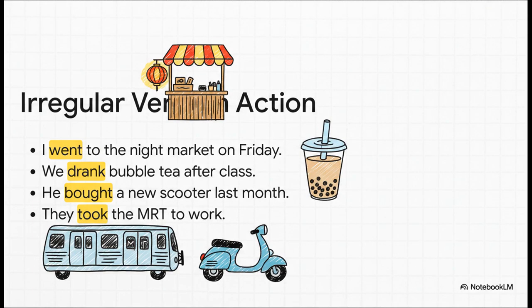And now let's see some of those rebels out in the wild. I went to the night market. We drank bubble tea. He bought a new scooter. They took the MRT. These are all super common verbs, and you can see how each one just completely changes its shape for the past tense.